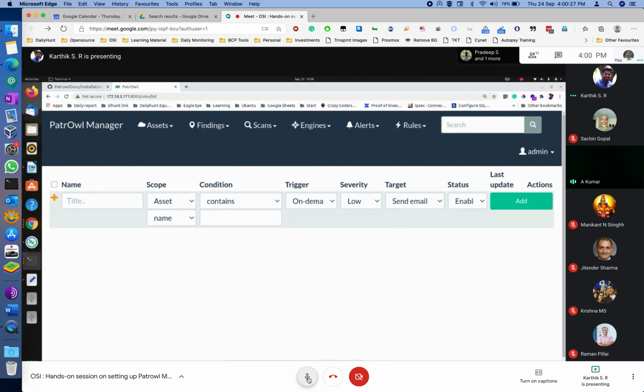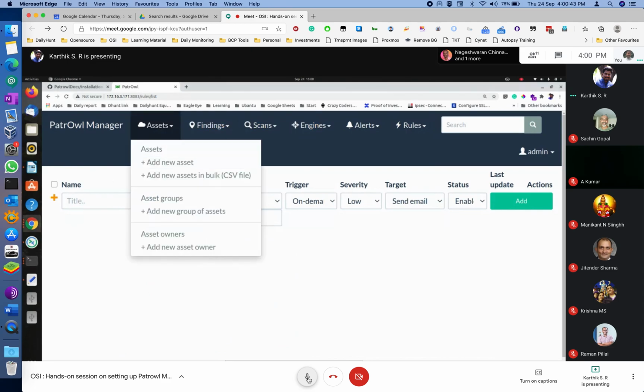For the scans and conditions, you need to wait for the addition of your scanners. We need to do the scans also. I think if any engine is up, we'll take that one and take the example. Karthik, how will you know if the engines are up? You can use the docker ps command. It will list all the Dockers running as of now.